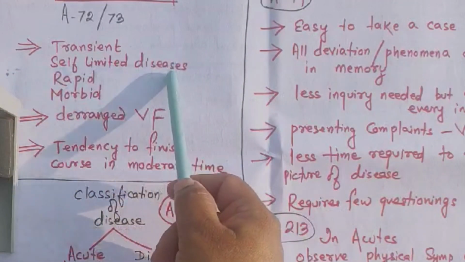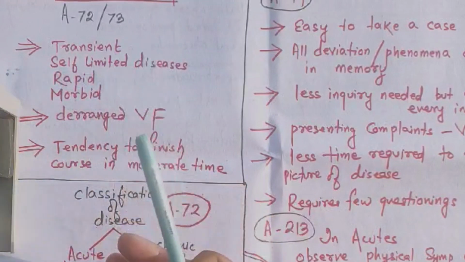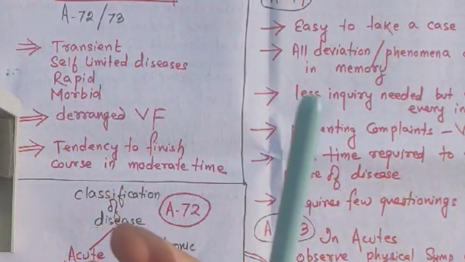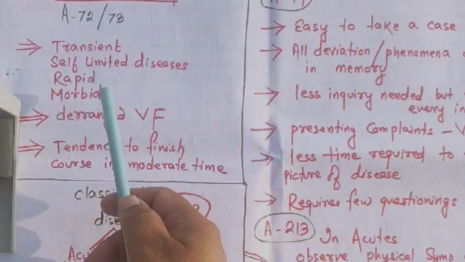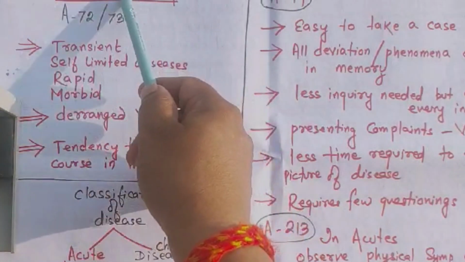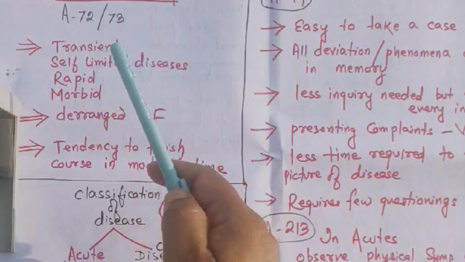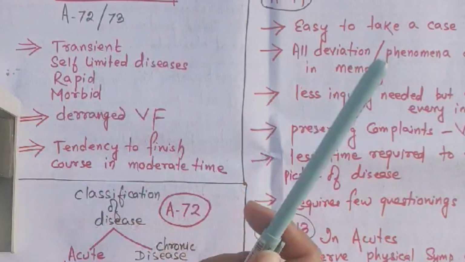Self limited disease. Rapid. Rapid means all of a sudden. It comes all of a sudden. It's not gradual. Morbid. Morbid means unhealth. Morbid means something unhealthy. So, what is an acute disease? It is transient, it is self-limited, it is rapid, and it is morbid. Derangement of the vital force.